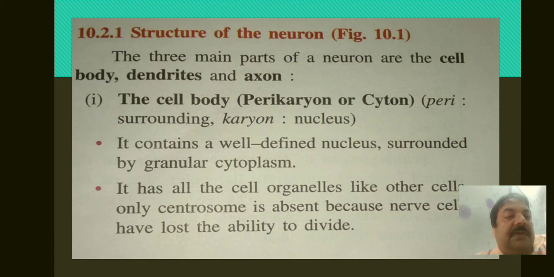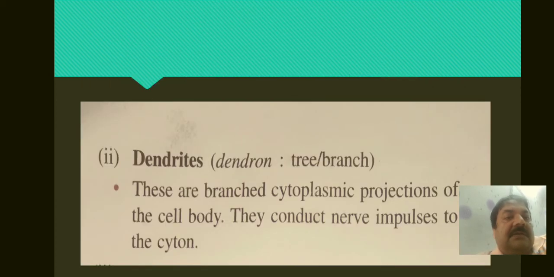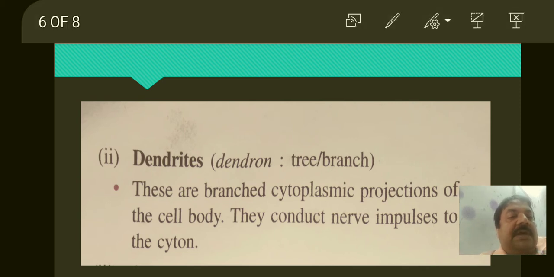The second part is the dendrites. Dendrites, as I told you, are extensions from the cell body, branched cytoplasmic projections of the cell body, and they conduct the nerve impulse from different parts of the body to the cyton. Cyton means the main part of the nerve cell.